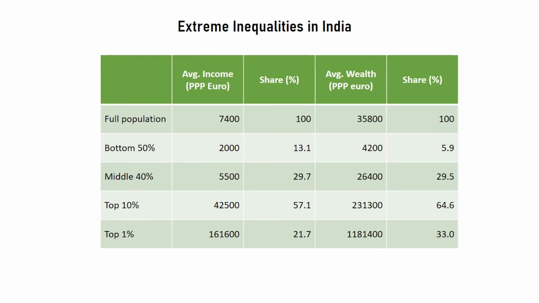Whereas in the case of average wealth, the national wealth is more held by the top 10 percentage, which is around 64.6 percentage, and the top 1 percentage has 33 percentage, and the bottom and the middle have very little. When compared to the middle, the bottom 50 percentage of the people have a very small share, that is 5.9 percentage of the average wealth, which is around 4,200 euros, the overall wealth of the bottom 50 percentage of the people.